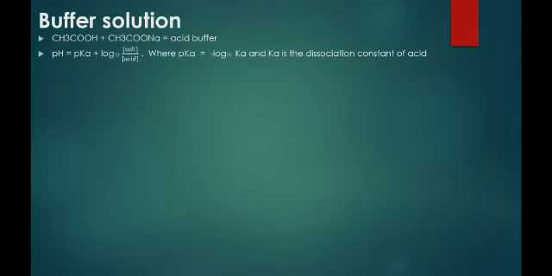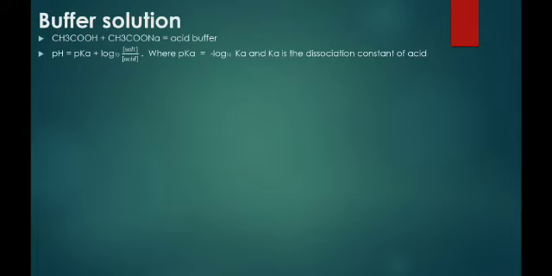Now the formula used for this acidic buffer solution to determine the pH of the solution: pH is equal to pKa plus log to the base 10 of concentration of salt upon concentration of acid.